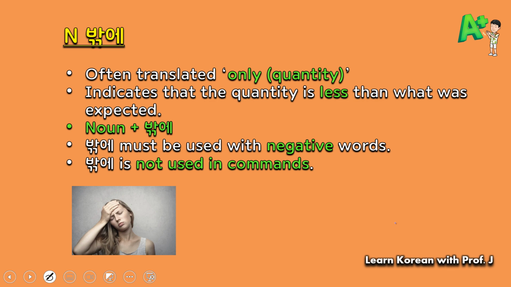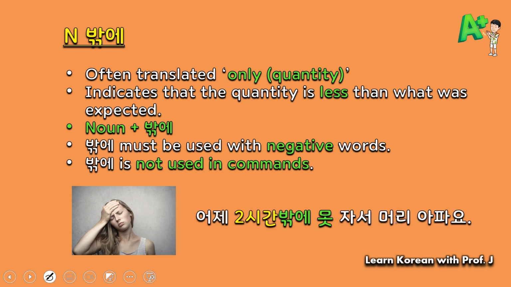How would you say a sentence such as My head hurt because I only slept for 2 hours? That would be 어제 2시간밖에 못 자서 머리 아파요. As you can see, after the quantity, 밖에 is used, and 못, negation word is used. So yesterday, outside of 2 hours, I couldn't sleep, so my head hurt.